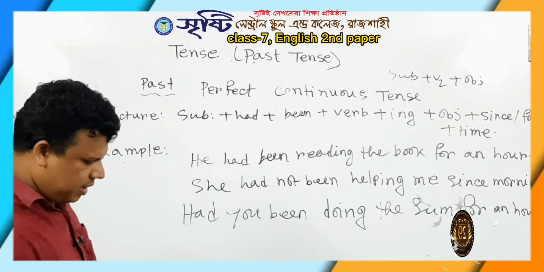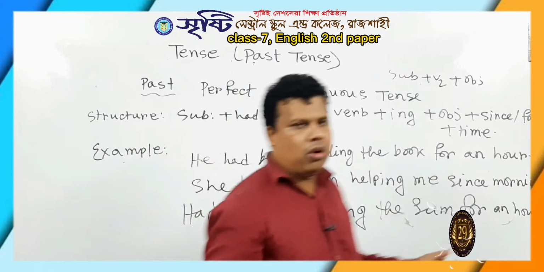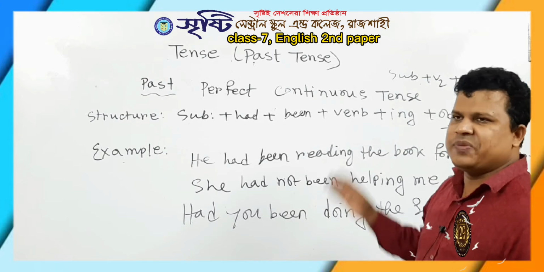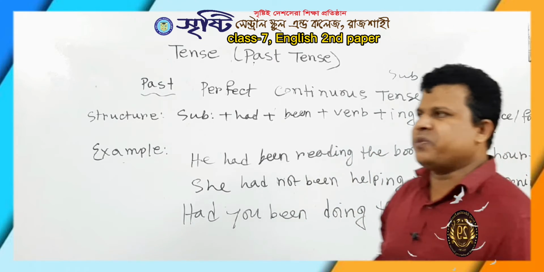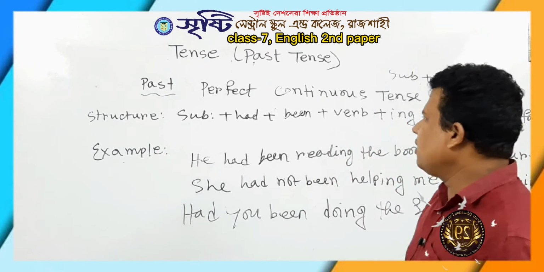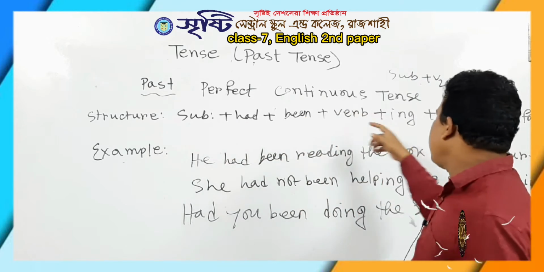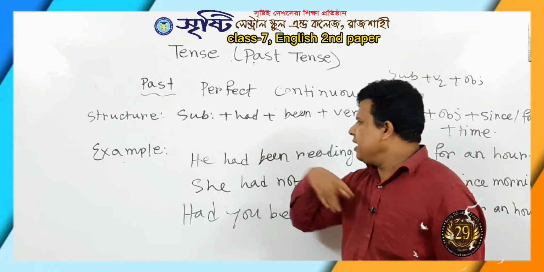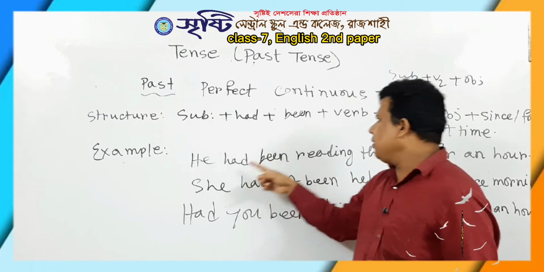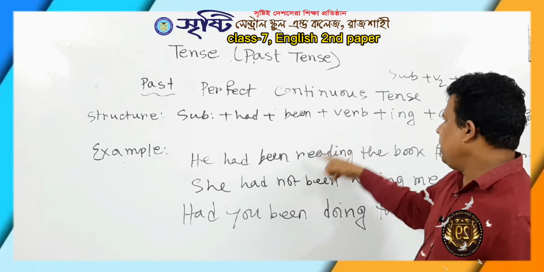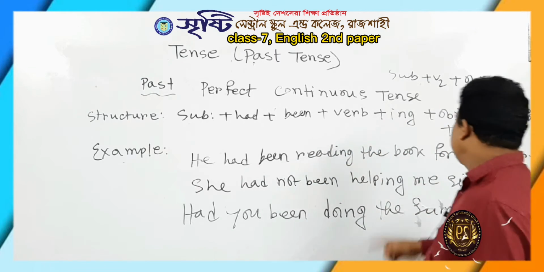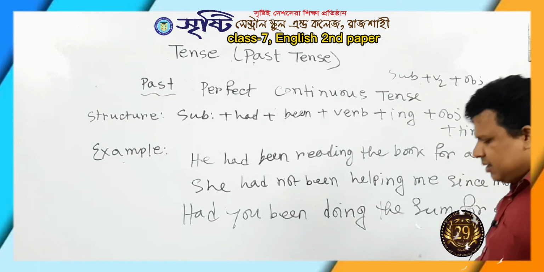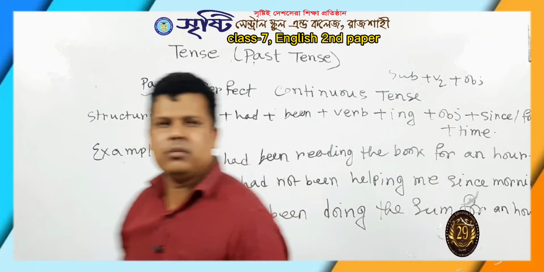So dear students, I think you all have understood the structures of four tenses, that means past indefinite tense, past continuous tense, past perfect tense and past perfect continuous tense. Here: subject, had, been, verb plus ing, object. See it according to the example. He, this is the subject, had been, read is the main verb, and after that ing, the book is the object, and for an hour. After for and since there is time.